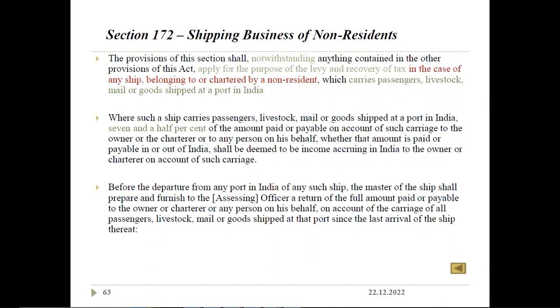That is, before the departure from any port in India of any such ship, the master shall prepare and furnish to the assessing officer a return of the full amount paid or payable to the owner or charterer or any person on his behalf. Before its departure from the Indian port, the 7.5% of the amount paid or payable will be shown as a return to the assessing officer.